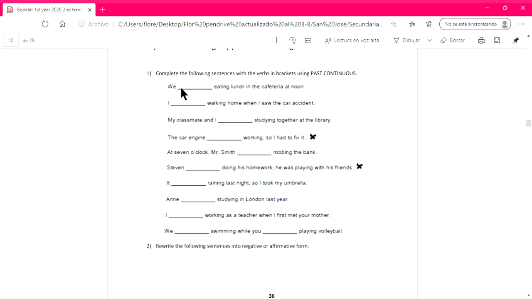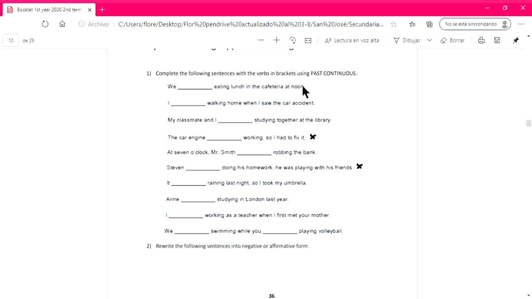Lo explico de nuevo. Van a completar estas oraciones usando was, wasn't, were o weren't, según corresponda, para completar las oraciones con pasado continuo. Verbs with ing are already written. Ya están escritos los verbos con ing. Solamente van a completar con was, were, wasn't o weren't.